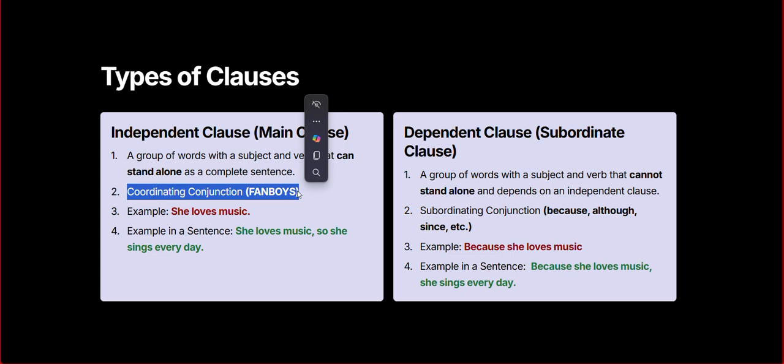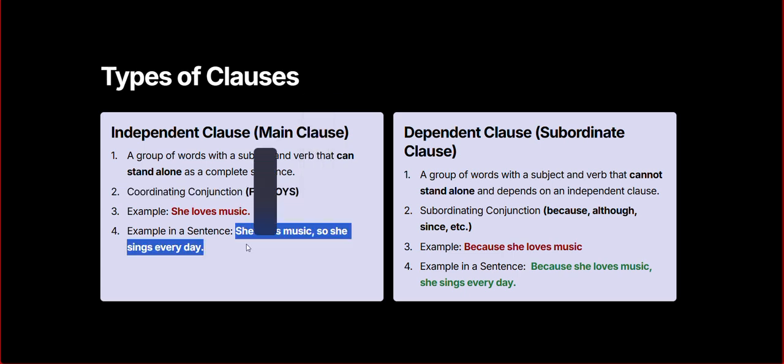Okay? So, when you try to create an independent clause, you are only supposed to use the coordinating conjunctions, which are collectively called FANBOYS. Now, as you can see here, it's an example sentence. Can you read this example sentence aloud? She loves music, so she sings every day. Exactly. So right here, what is the coordinating conjunction that we used?